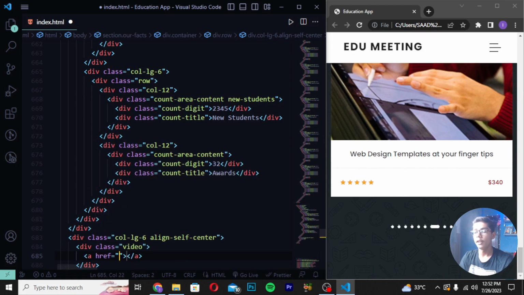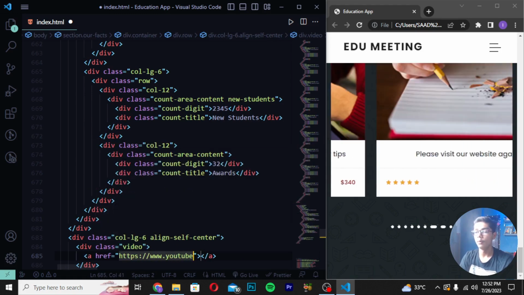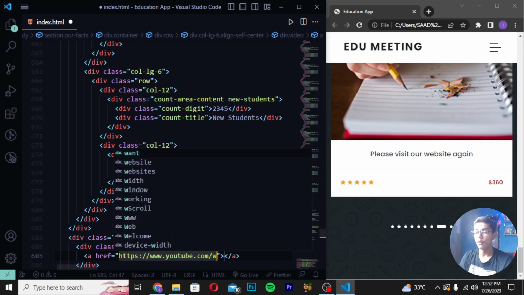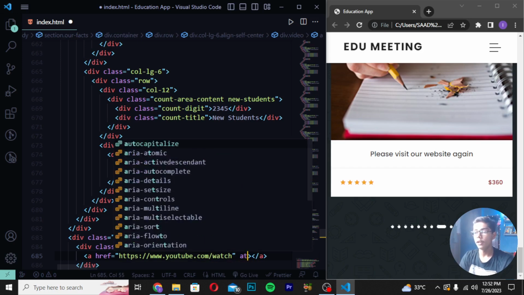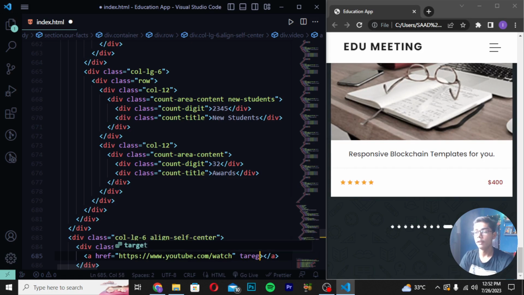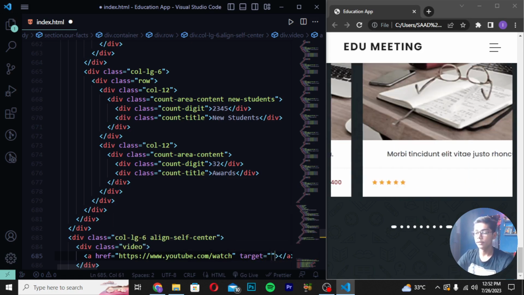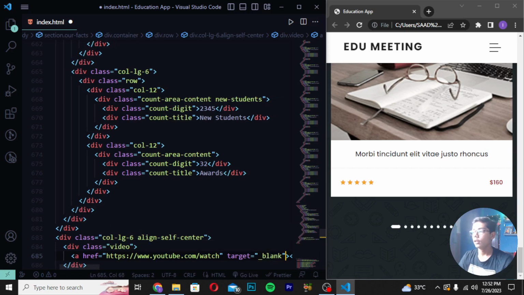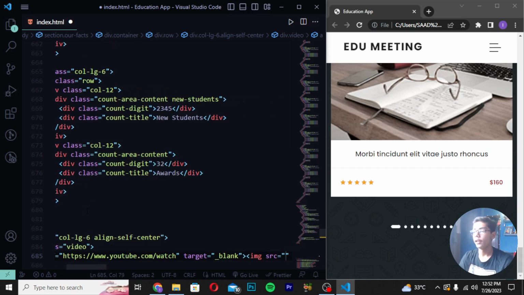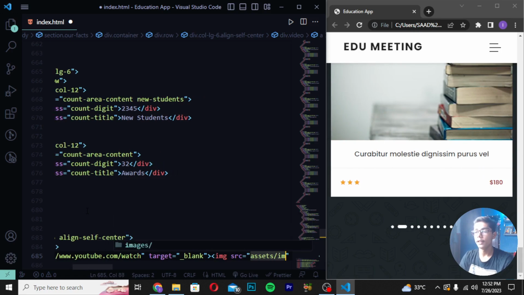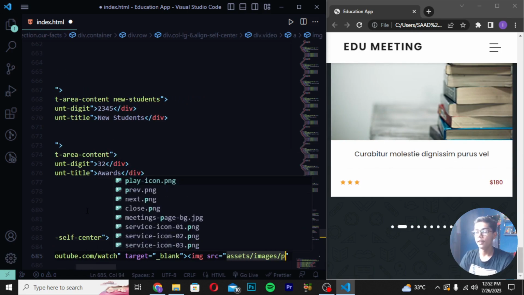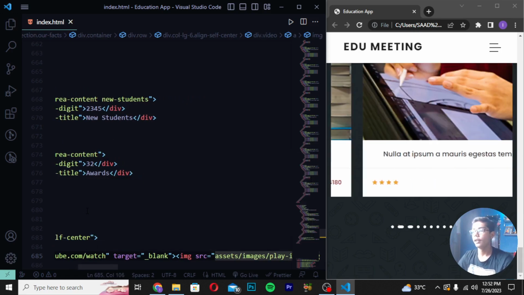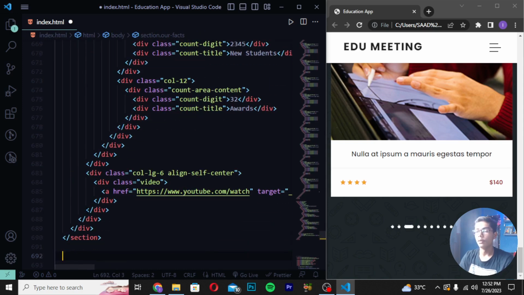Then you have to write here a tag href like this and write here www.youtube.com/watch. Then you have to now write here target. So here I will be writing target underscore blank like this. Then you have to now just move down and create here image source should be ss/images. Then I will be writing here play icon. So you can see we have created, save it. Then move after the close section tag.